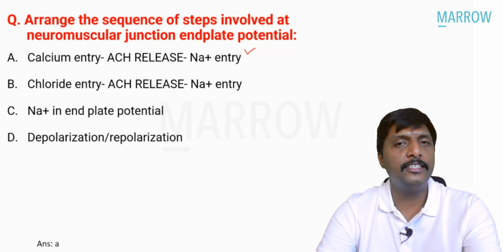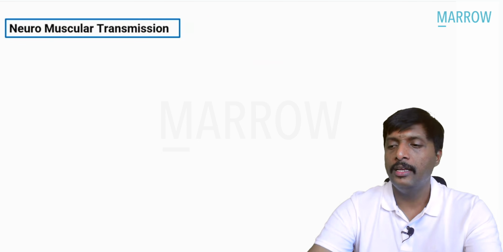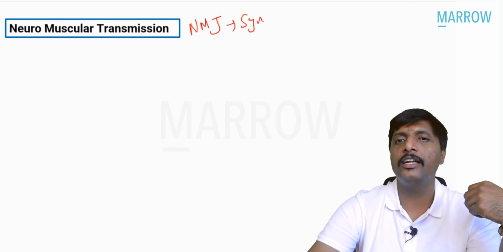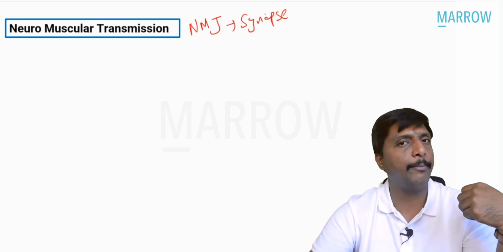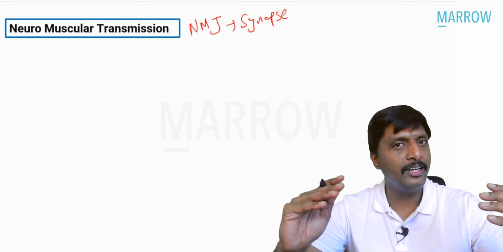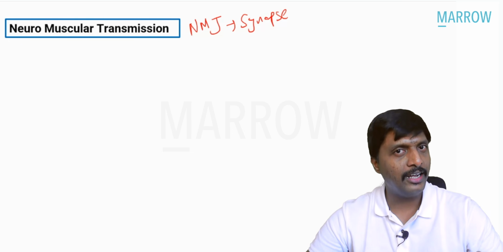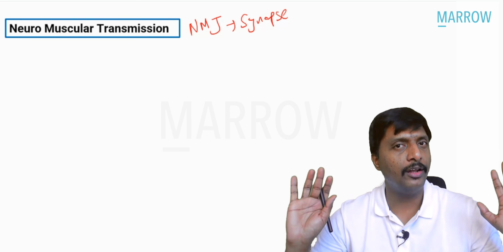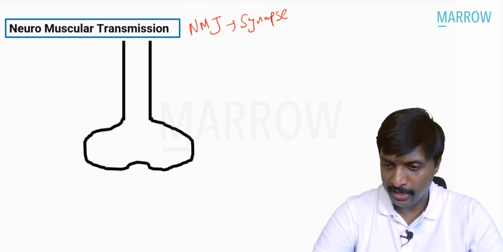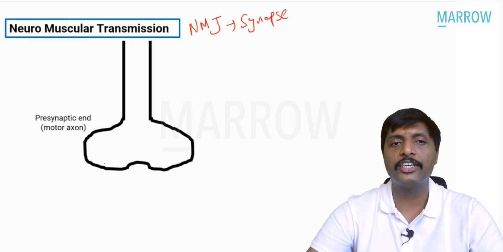To understand this, a very important discussion, guys. This neuromuscular transmission happens at the neuromuscular junction, which is a type of modified synapse. Any synapse will have a presynaptic region, postsynaptic region, and a synaptic cleft. What is the presynaptic region here? The presynaptic region is the motor neuron.